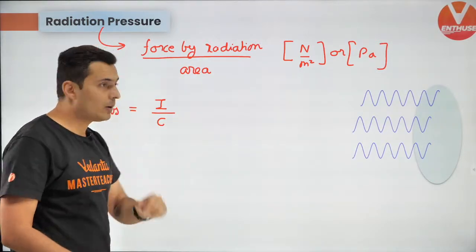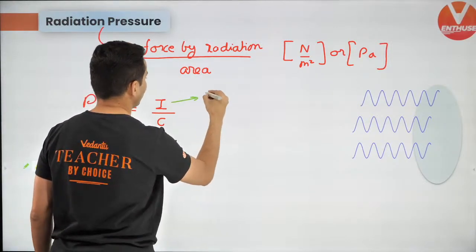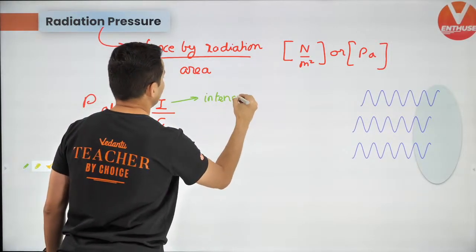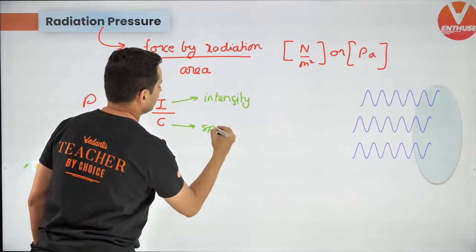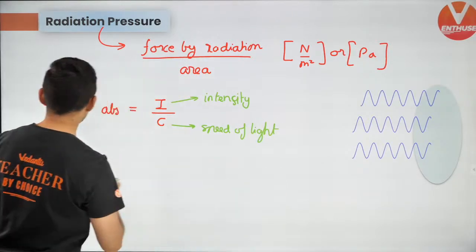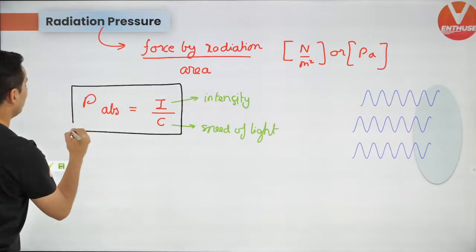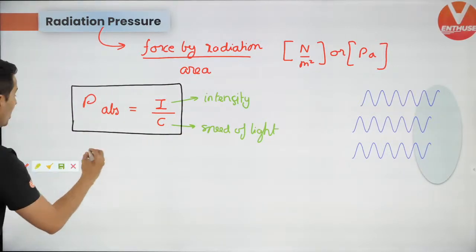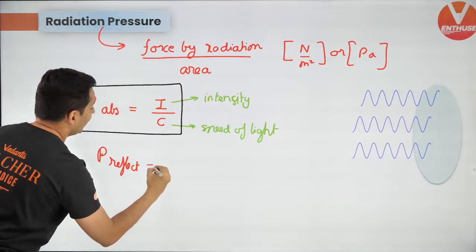This C is speed of light. Okay, so keep this in mind. This I stands for intensity, and this is nothing but your speed of light. Very, very important.